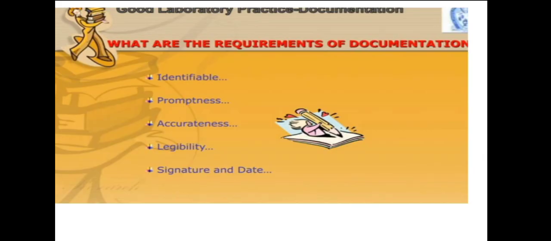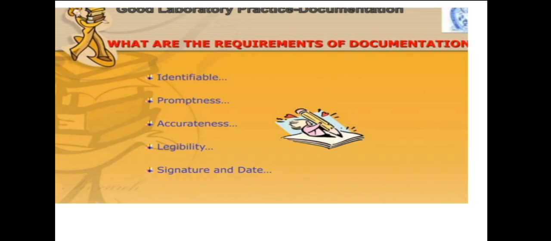Okay, now what are the requirements of documentation? If we want to make documents, what kind of things are required for maintaining the documentation? First thing is that it should be identifiable. That means the person or the thing which I want to make a record of should be identified. They have a number, or anything, by which they are identifiable by our organization or our lab.